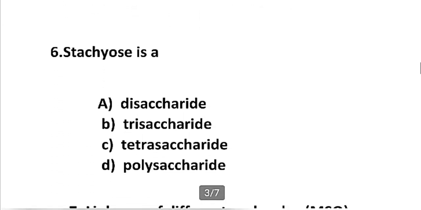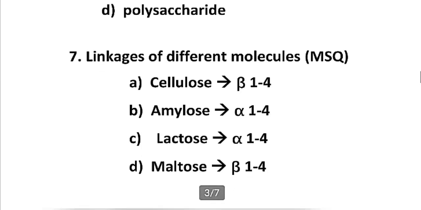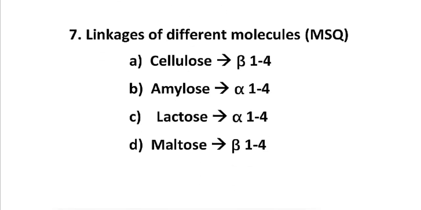Now moving to sixth question. Sixth question says stachiols is a. And we already discussed in the above question that stachiols is made up of 2 galactose, 1 glucose and 1 fructose. So that means it is a tetrasaccharide. So the option number C is correct. Stachiols is a tetrasaccharide. Now moving to 7th question. It is also MSQ. It says linkages of different molecules. We have to select the correct pair of linkages.